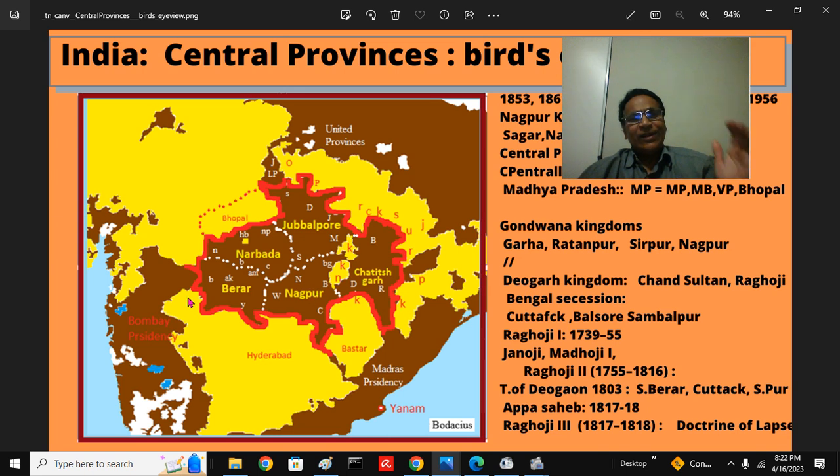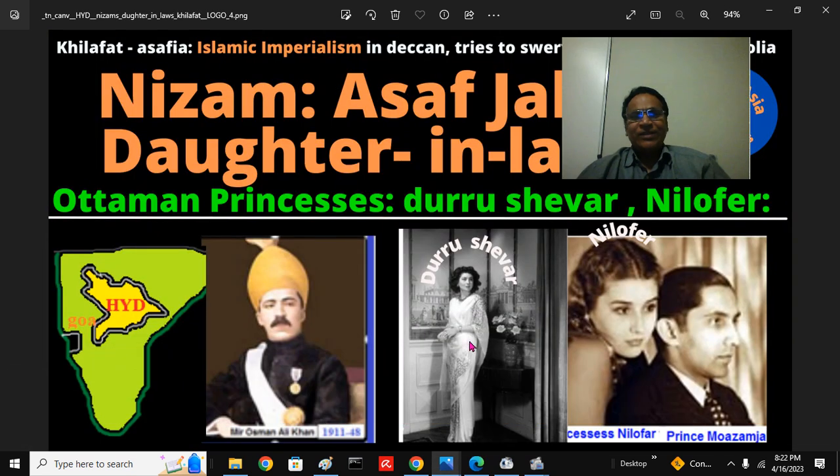Southern portion is Berar, Nagpur, that is the Marathi speaking. Northern part of CPB is the Sagar Narmada territories, Jabalpur territories, and the Mahanadi Basin, that is the Wainganga Basin. So this is the part we are looking about. This is the Berar, Prince of Berar and Princess of Berar. So this is the Princess of Berar, Princess Durrushawar, the daughter of the last Ottoman Sultan, and she was married around 1933 or so to Azam Jah, eldest son of Nizam, Asaf Jah, princely state of Hyderabad and Berar.